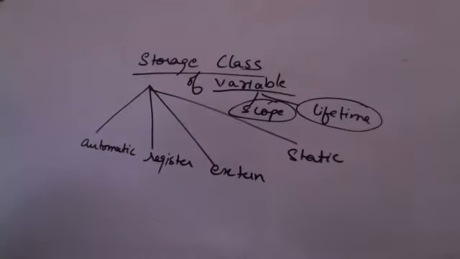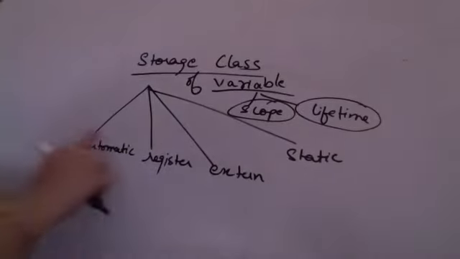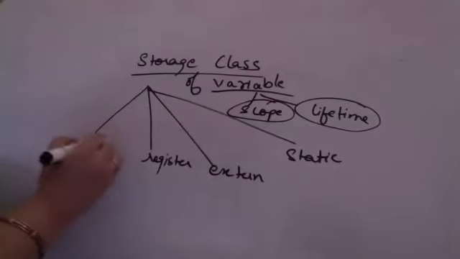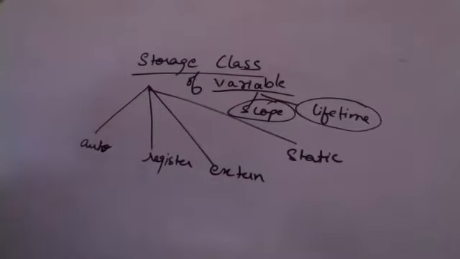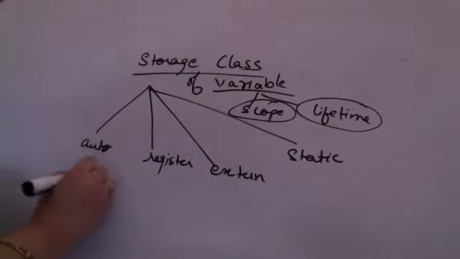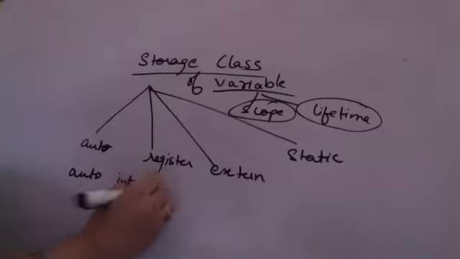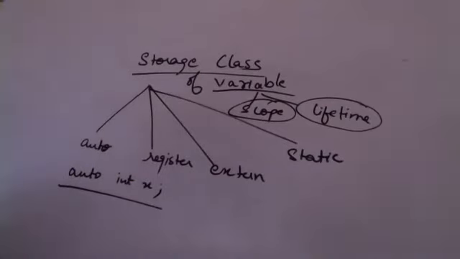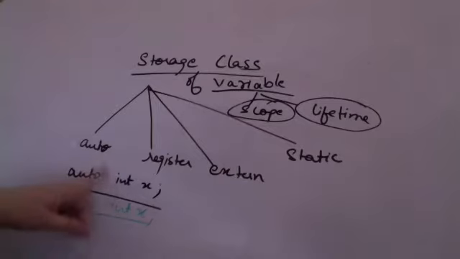Now, what do I mean by auto or automatic storage? The keyword for this, which is used in C++, is auto. What do I mean by an auto storage? Suppose I mention auto integer x. Here auto is a keyword, and integer x is the same as when you are writing integer x. They both do not have any difference. They are the same thing. So when you are mentioning an auto integer x or integer x, it is having automatic storage.